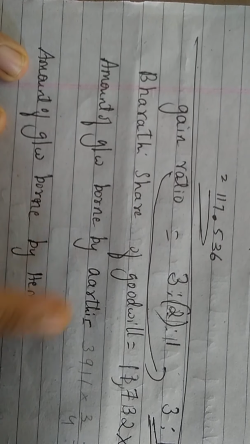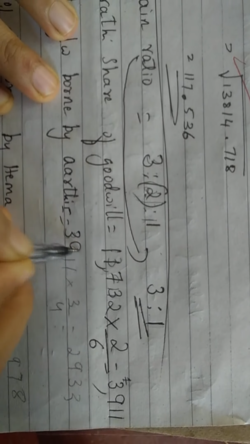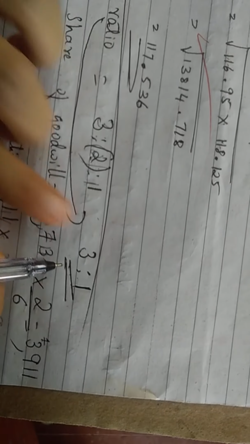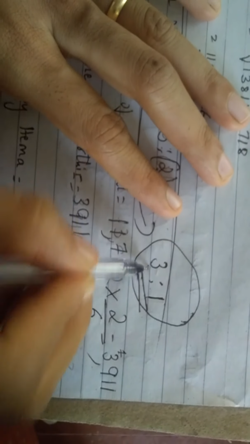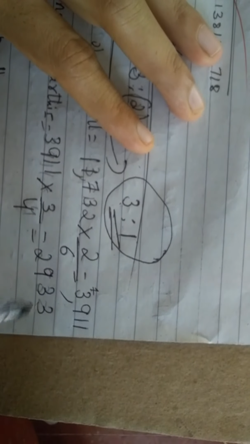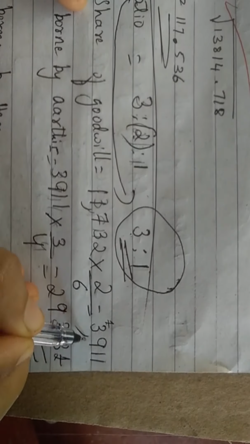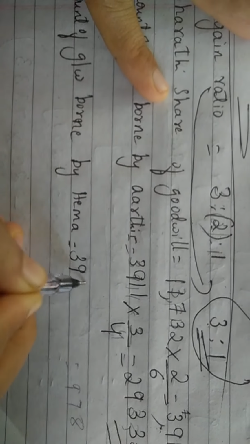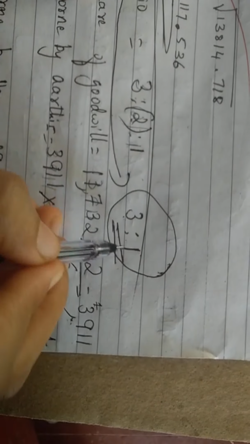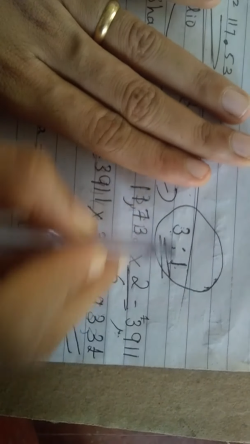Now this amount you have to give to the alive partners, Aarti and Hema. Amount of goodwill borne by Aarti: 3,911 into gain ratio. Focus on the gain ratio. 3 divided by 3 plus 1 is 4. You will get 2,933 rupees. Amount of goodwill borne by Hema: 3,911 into 1 divided by 4. Why 1 divided by 4? You are concentrating on this.